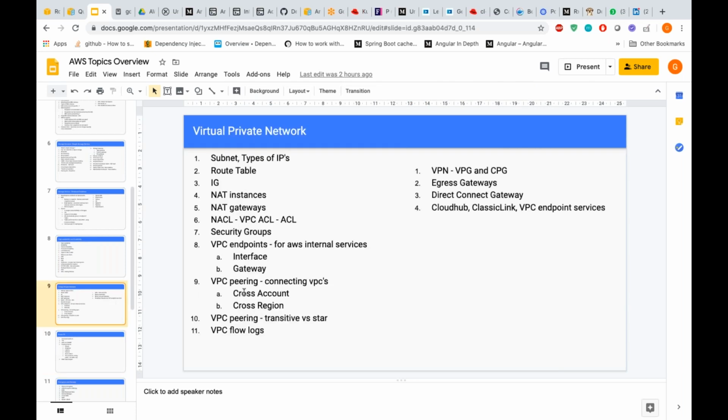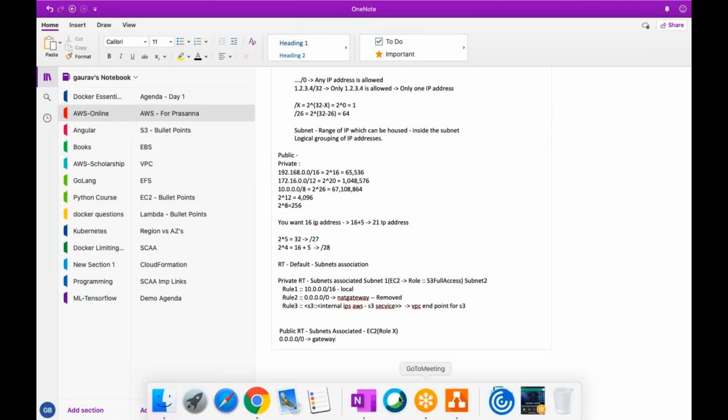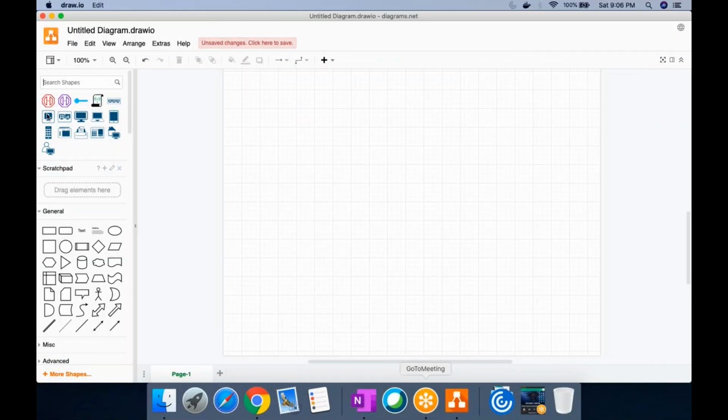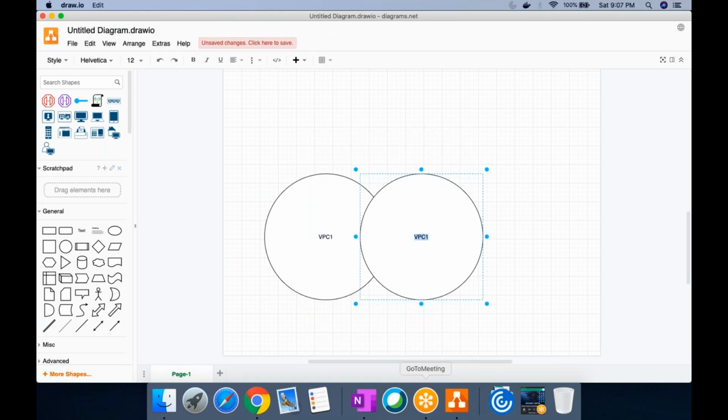Then we have something called peering. It's asked in exams all the time. Check what is peering. For peering, I'm drawing VPC like a circle. This is VPC 1 and this is VPC 2.